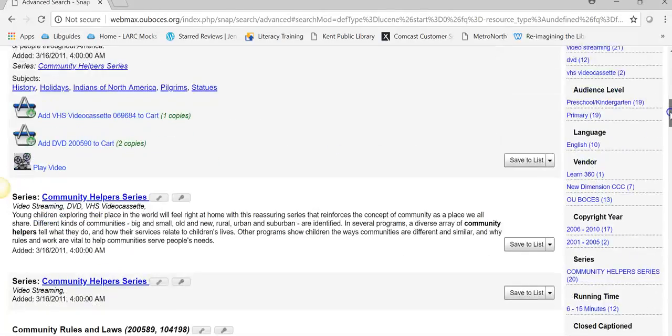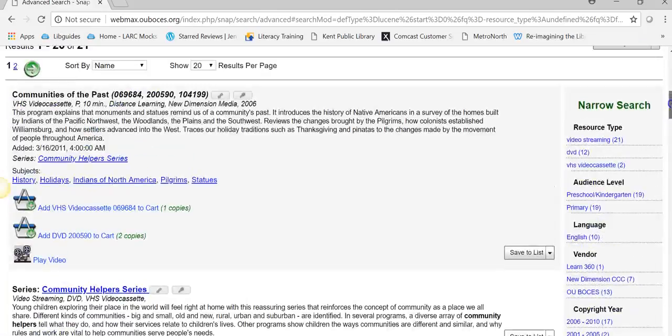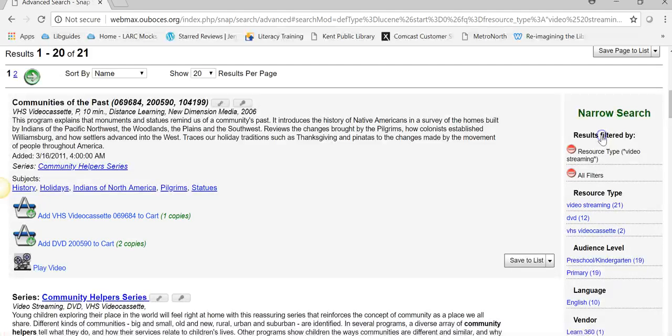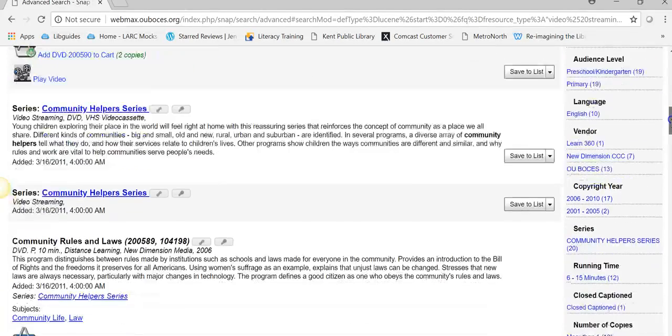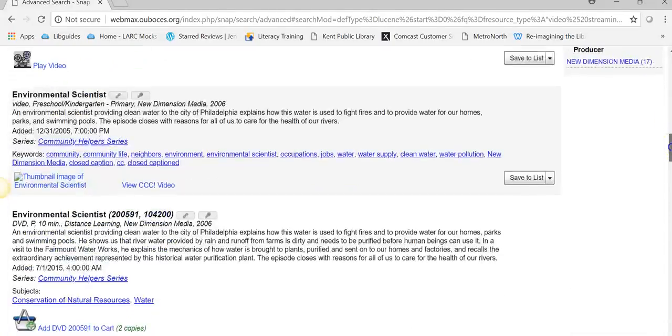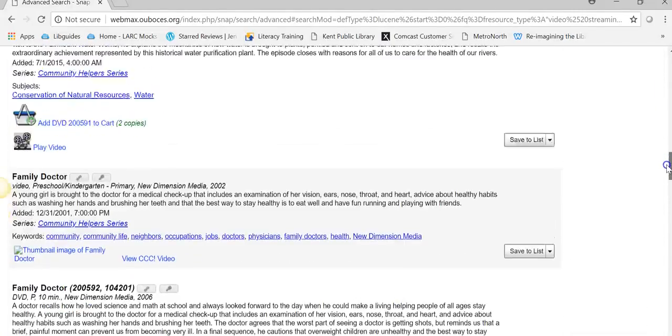So we get a list here. And I'm actually going to limit it to video streaming. Sometimes you'll see, even though you've limited it to video streaming, you'll see other formats. So this particular item, we also have it in DVD. We have a few video cassettes still. So if you're a teacher, you can request the streaming items.